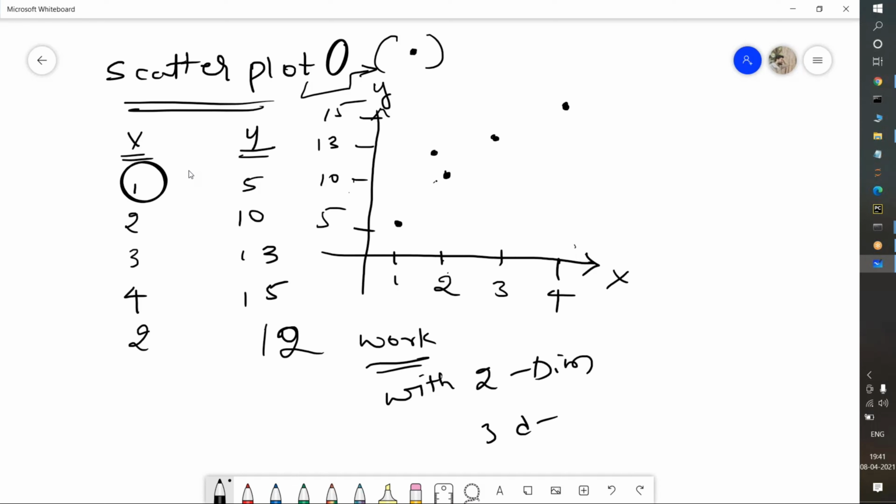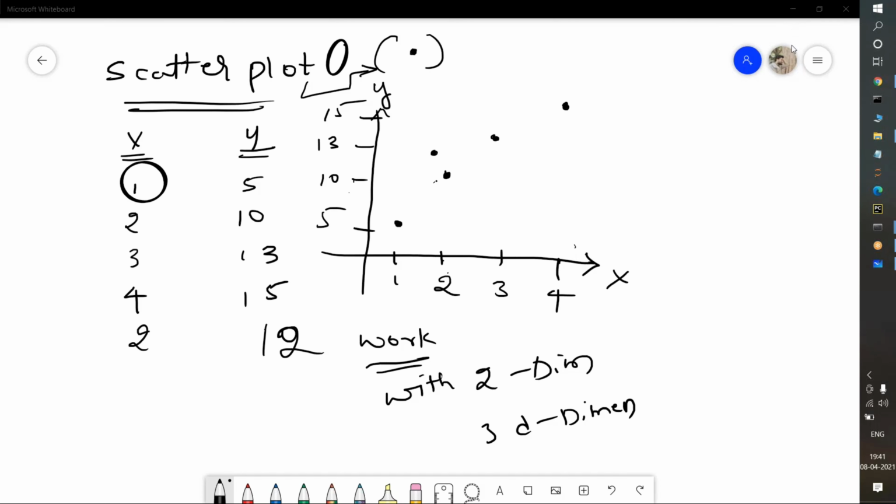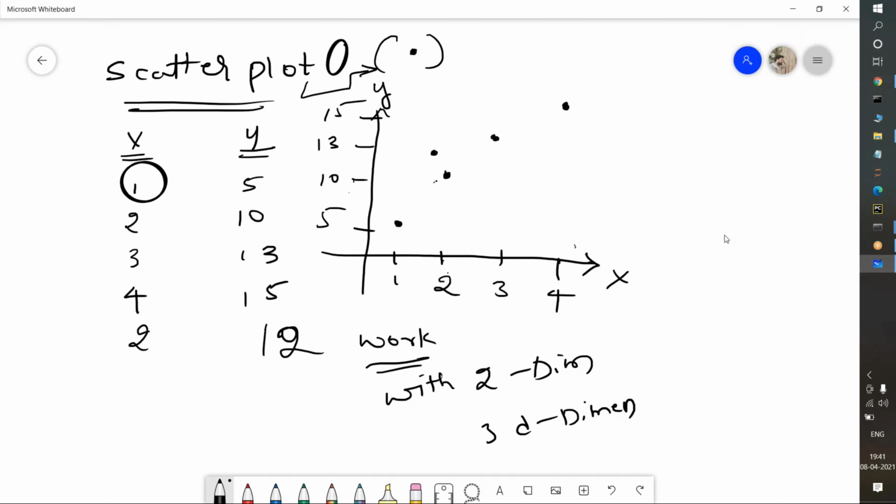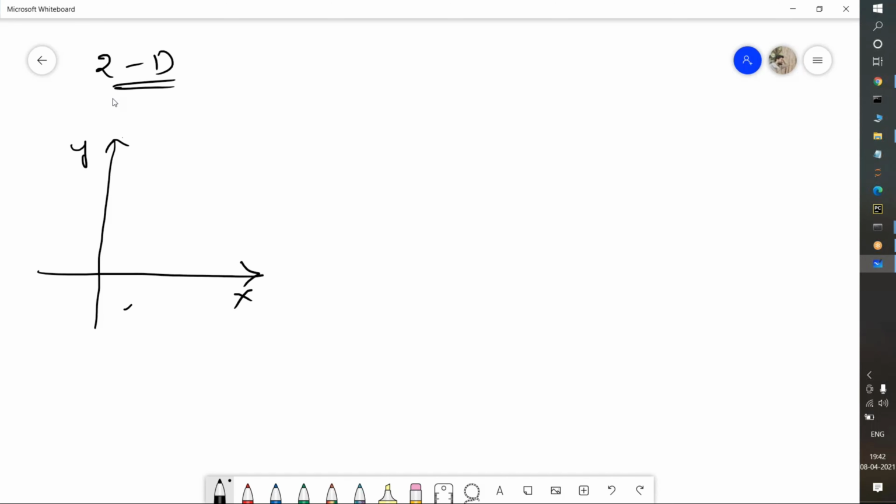It will not work with 3-dimension. I will tell you why it is not going to work with 3-dimension. Visually, we need to understand the difference between 2-dimension and 3-dimension. For example, I am plotting data for the 2-dimension axis. This is the Y-axis and this is the X-axis. This is known as 2-dimension data.